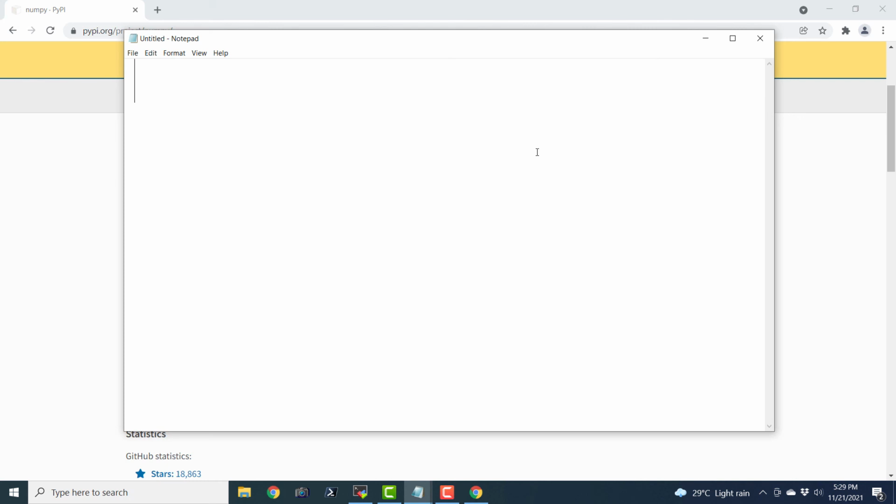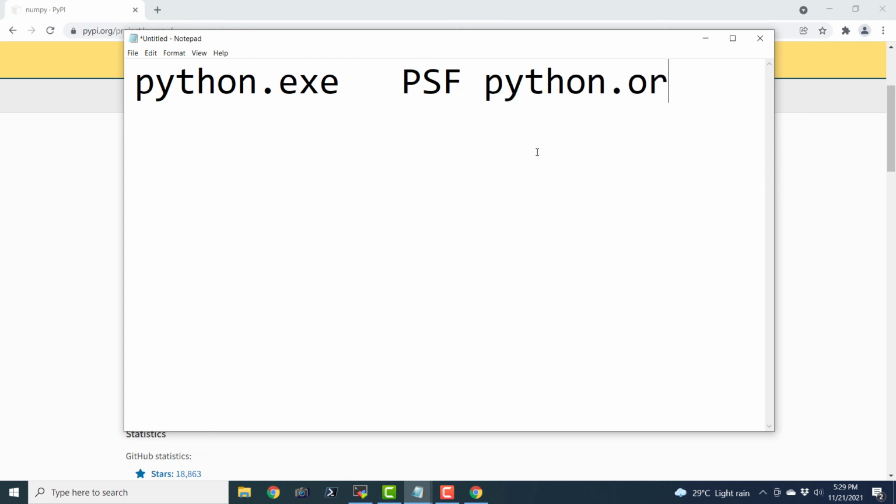See, we have the Python interpreter, python.exe, that is provided to us by the PSF, the Python Software Foundation. Its website is python.org. Many people say that Python is not only a programming language, it is a standard. You can actually develop your own interpreter and call it a Python interpreter if it adheres to certain basic standards set by the Python Software Foundation's philosophy.